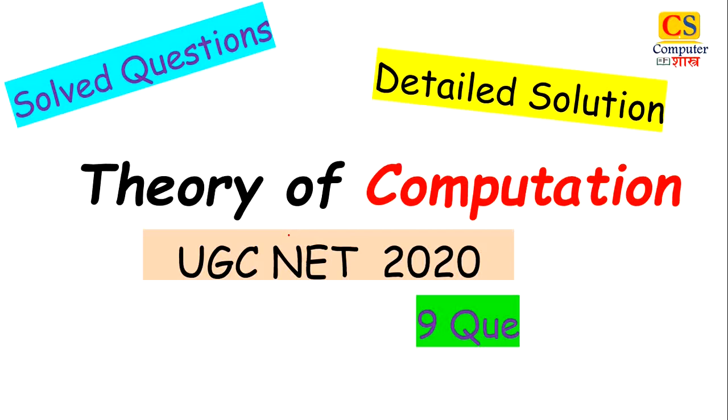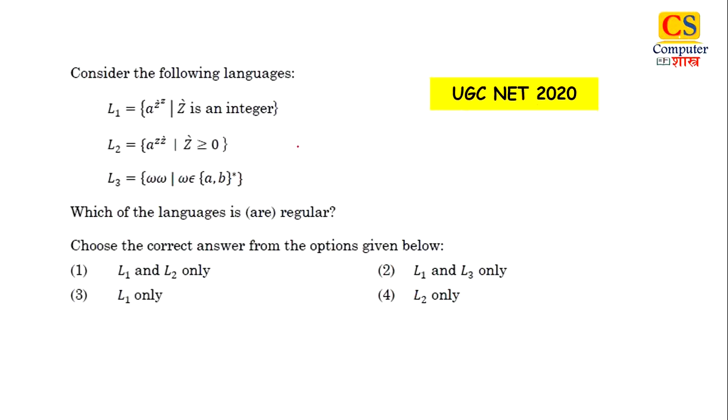Hello everyone, in the series of UGC NET 2020 solved questions, our today's topic is theory of computation. Now there were 9 questions from Automata. So our first question is, consider the following languages.